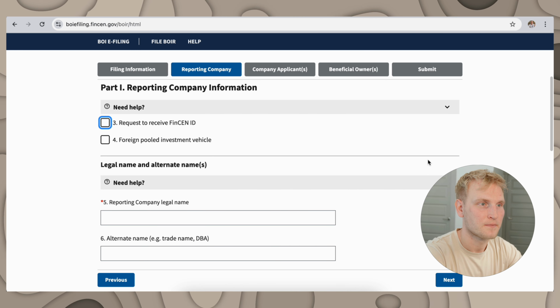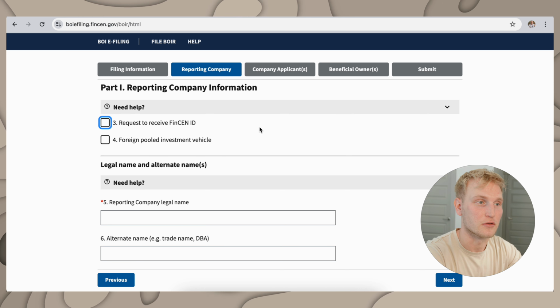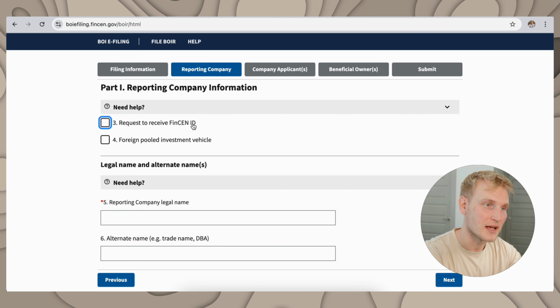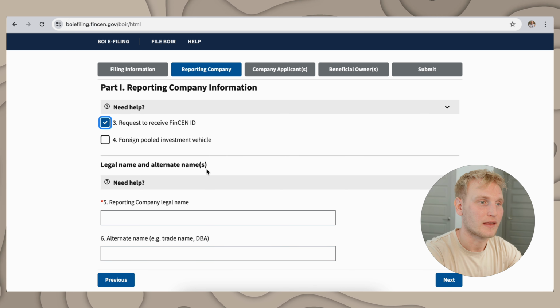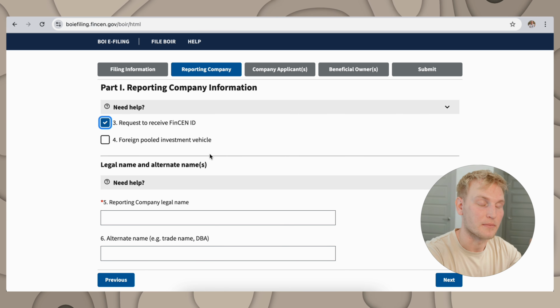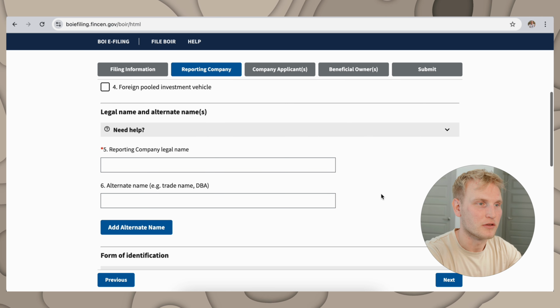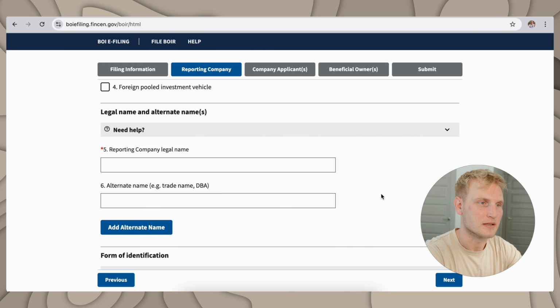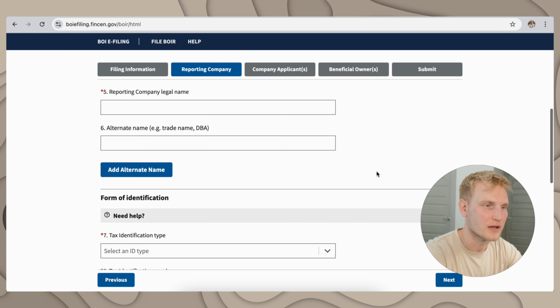You'll hit next. And then this is where the reporting company information goes. And up here at the top, like I said, you can request to receive a FinCEN ID. You'll check mark that. Foreign pooled investment vehicle doesn't really apply to us now, so I'm just gonna leave that blank. But down low, you can finally get into the nitty gritty stuff, right? Reporting company legal name. Make sure you include an alternate name if there is one.